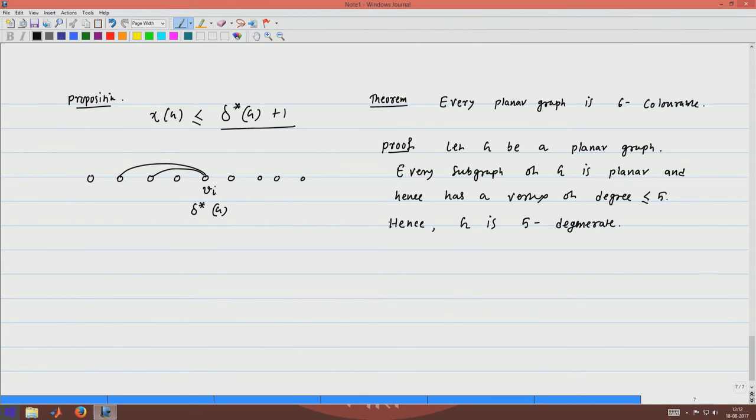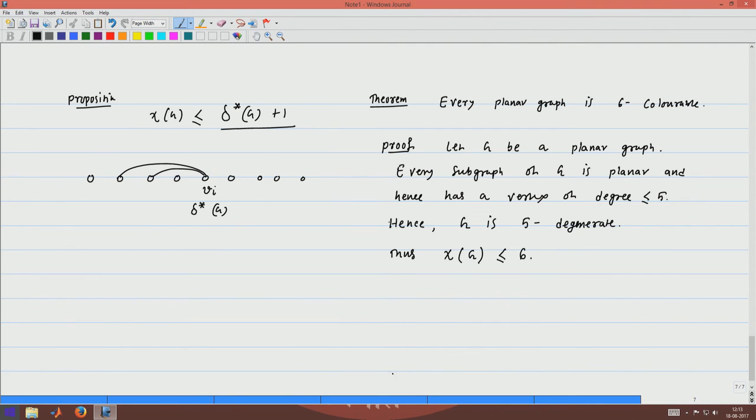So, once we know that G is 5 degenerate, we can use this proposition that 5 degenerate means in the linear ordering of the graph G, every vertex v_i has at most 5 neighbors to its left, right. So, you need at most 6 colors to color the vertices of this graph, right. Hence, using the greedy algorithm, chi of G is less than or equal to 6.